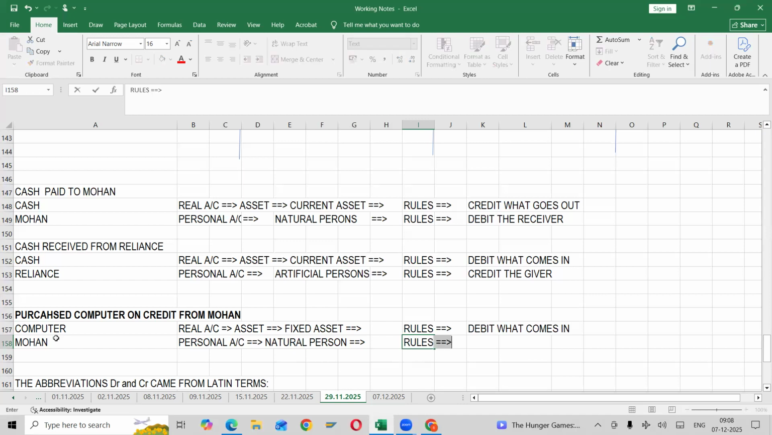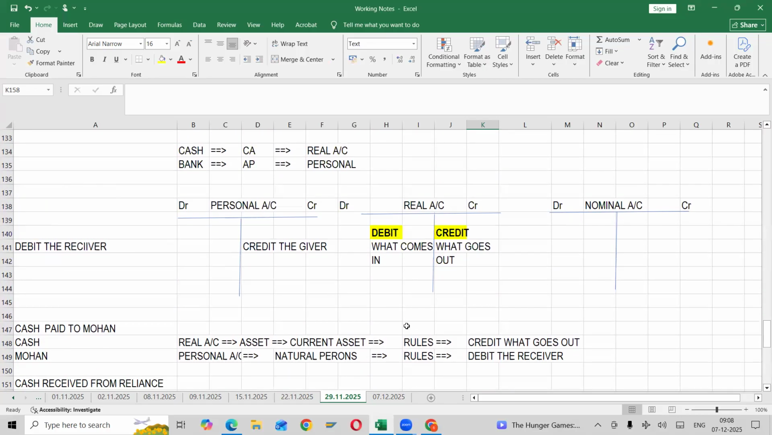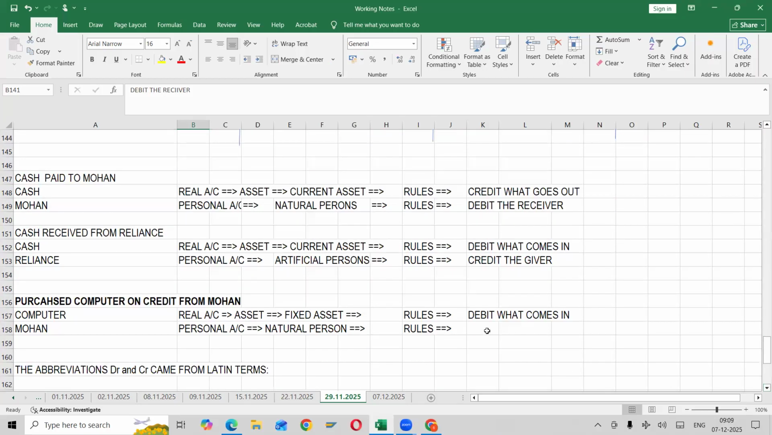So the rule. What is the personal account rule? Debit the receiver and credit the giver. So here, is he a receiver or a giver? He is a giver, Mohan. So we need to credit. Credit the giver.